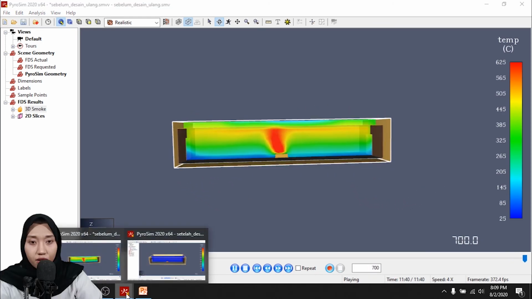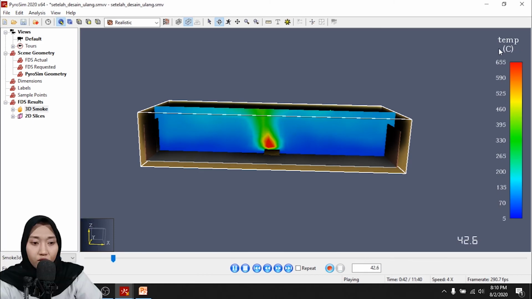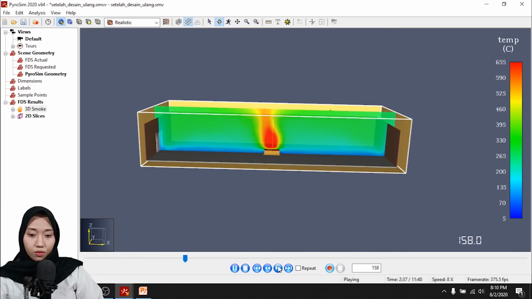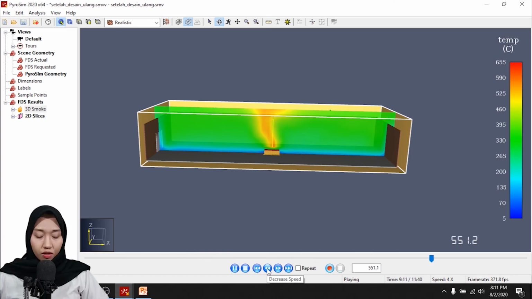So now I will show you after redesign. We can see the temperature here. This is the indicator of the temperature of the contour of the Pyrosim simulation, in Celsius for sure. We can change the speed here, faster or slower. Okay, we can decrease the speed. We can see at 500 seconds the temperature has gone down until 700 seconds. There is no change here.